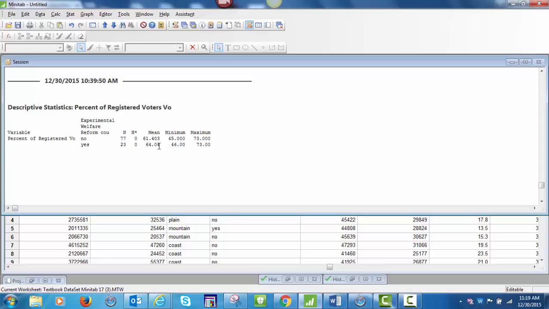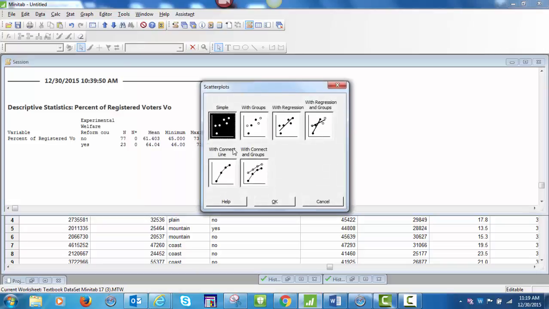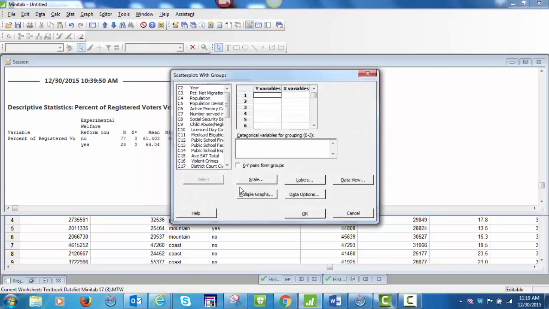I will create a scatter plot of the percent of registered voters who vote versus the crime index, and the two categories of counties will be identified. Use graph, scatter plot, with groups. Here's how I set up the scatter plot.